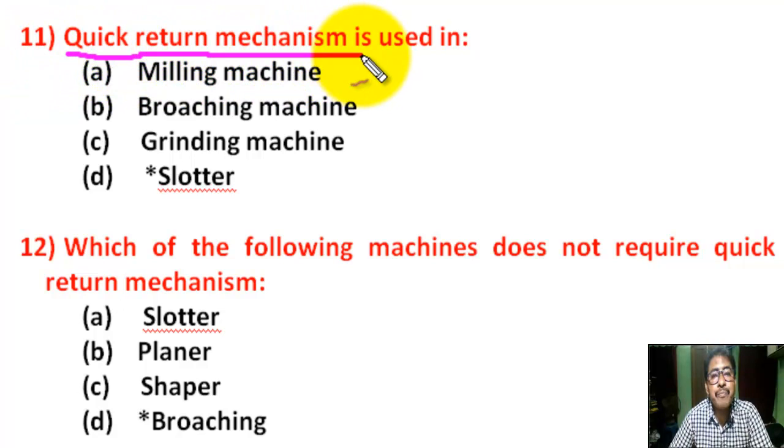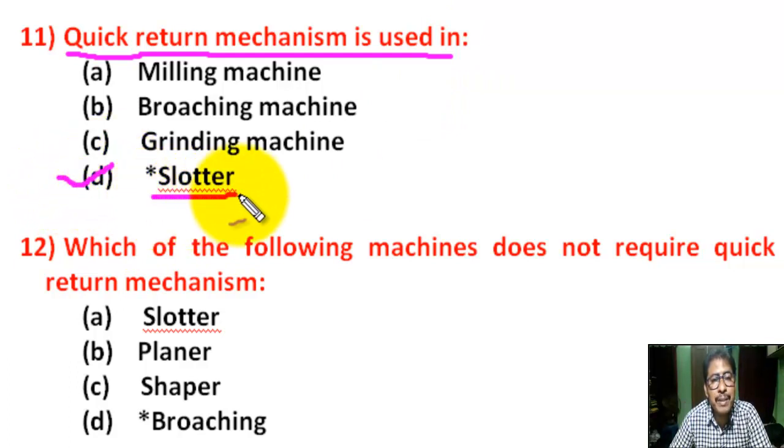Question number 11. Quick return mechanism is used in. There are 4 options. A. Milling machine, B. Boring machine, C. Grinding machine, D. Shaper machine. Quick return mechanism is used in. Correct answer is D. Shaper machine.